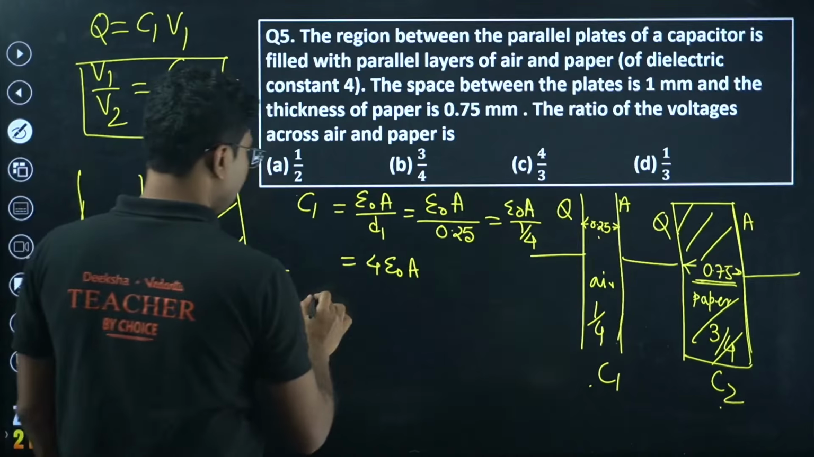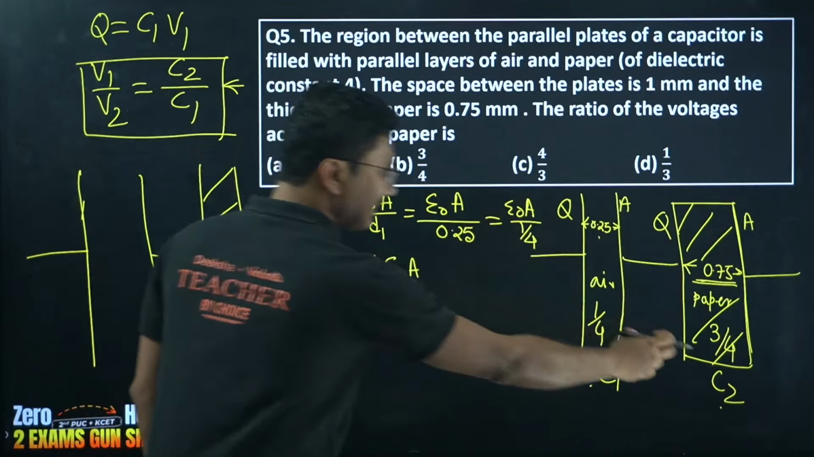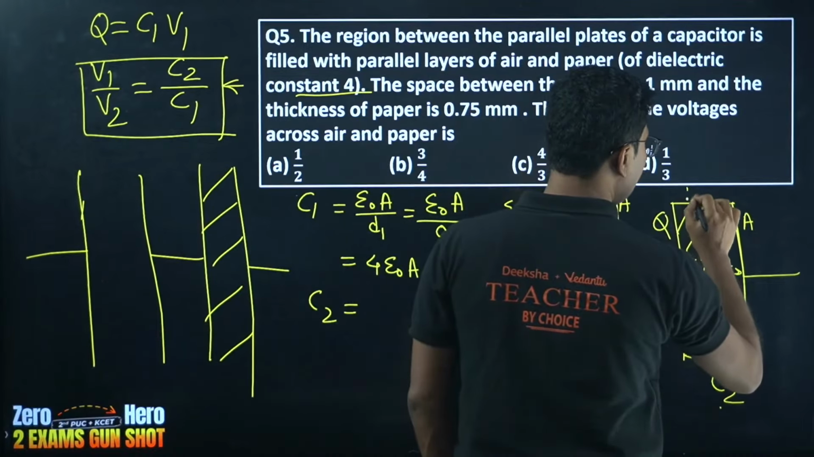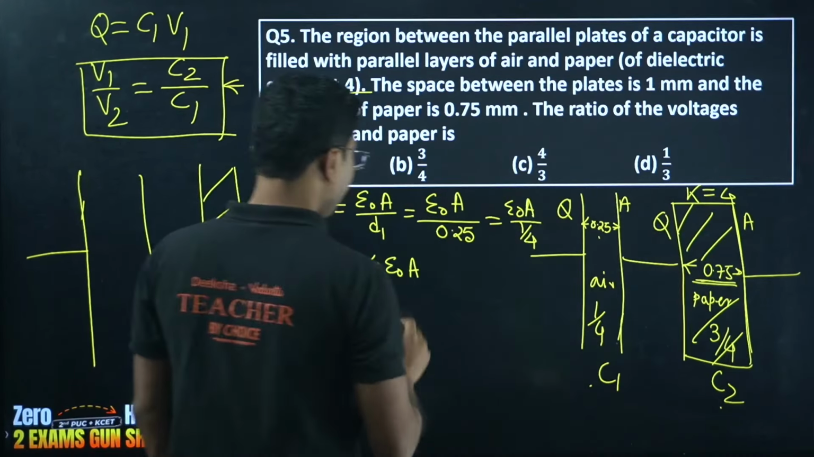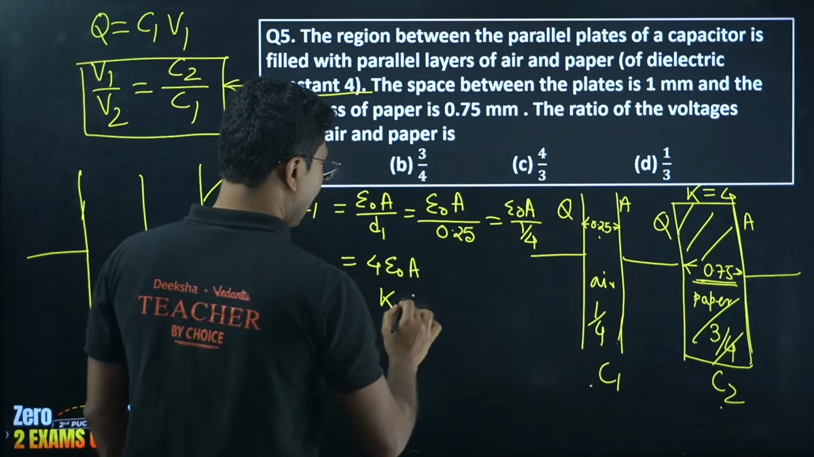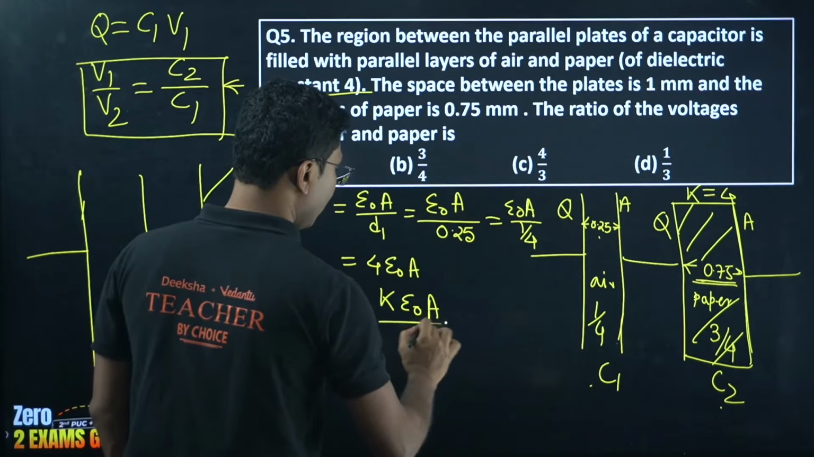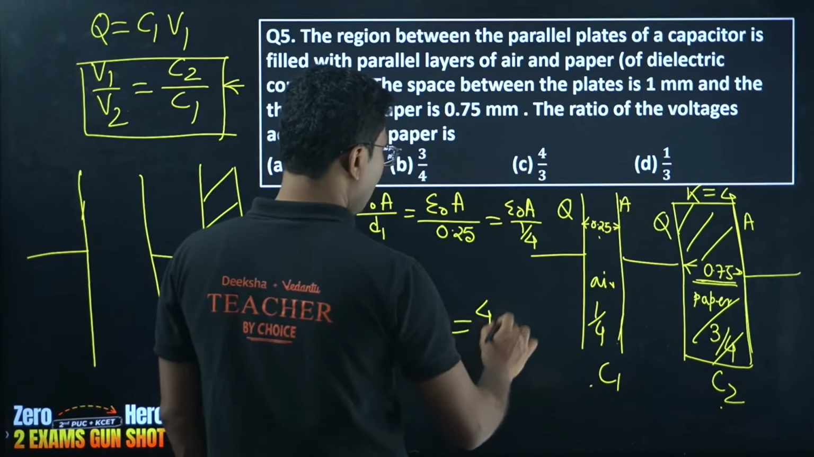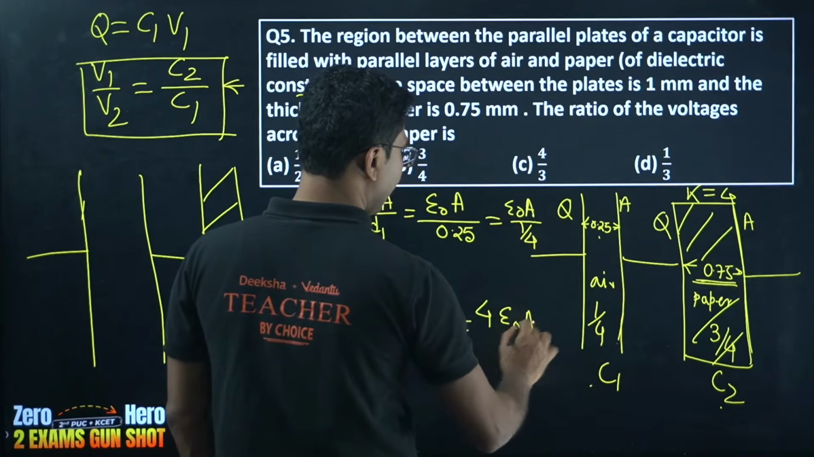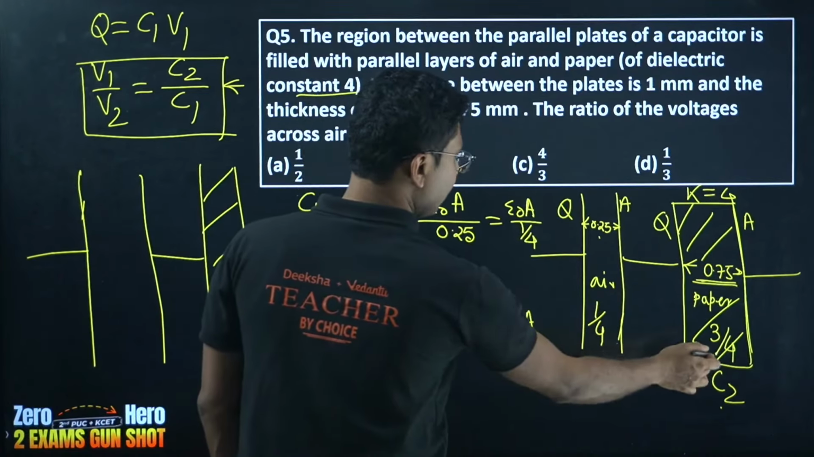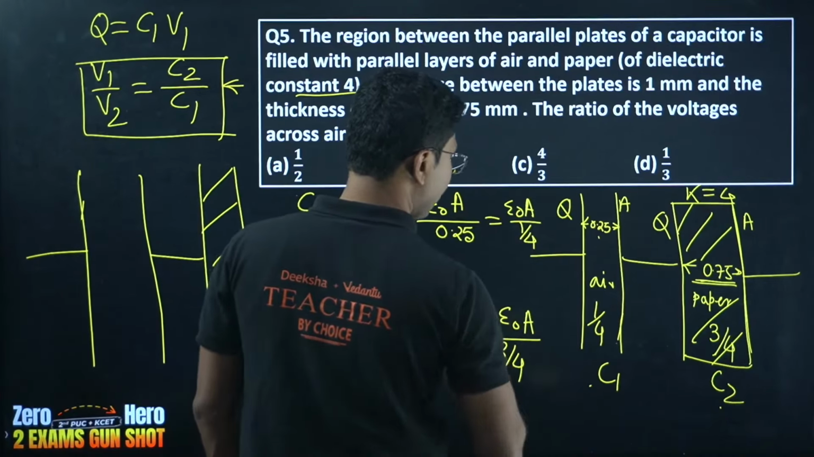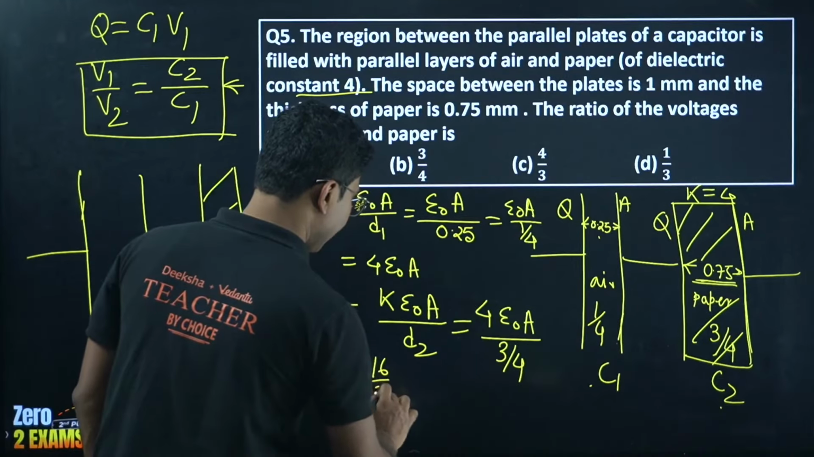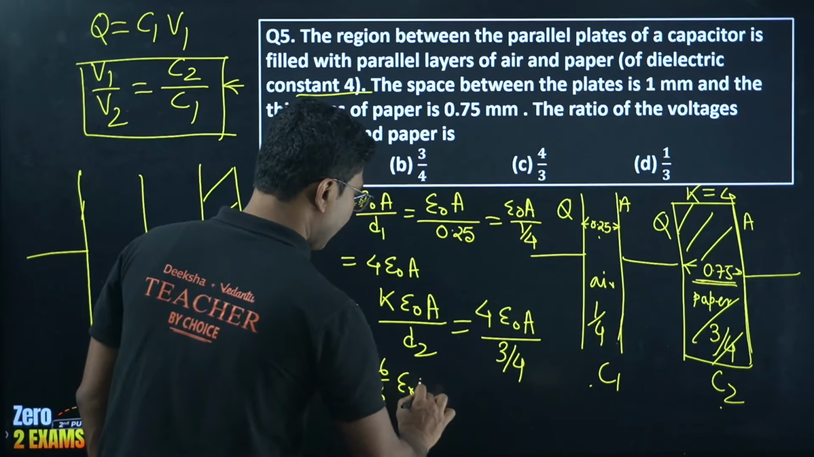C2 has not only the distance different, but also it is a dielectric medium of dielectric constant 4. So in this formula we have to use K epsilon naught A upon D2. So K is given 4, epsilon naught is constant, A is constant, distance here is 3 by 4. 0.75 means 3 by 4. Now do the multiplication, you get 16 by 3 epsilon naught A.